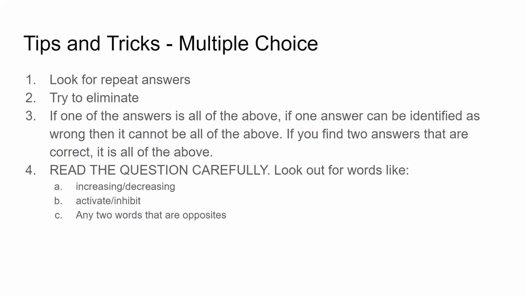Number two, try to use the process of elimination. If you don't know the answer at all, and you're saying, oh, it could be this one, it could be this one, go through each answer choice and try to figure out a reason why this answer would be correct.